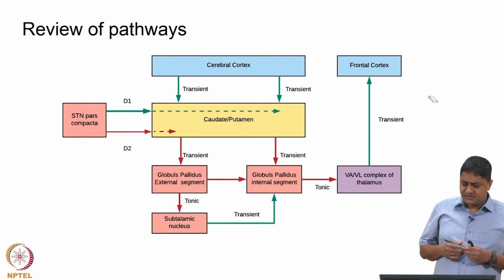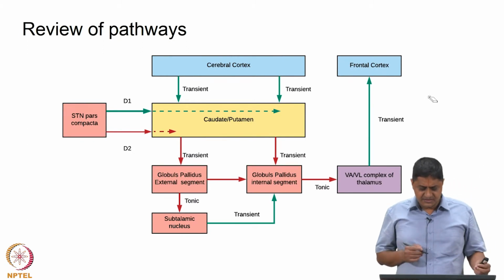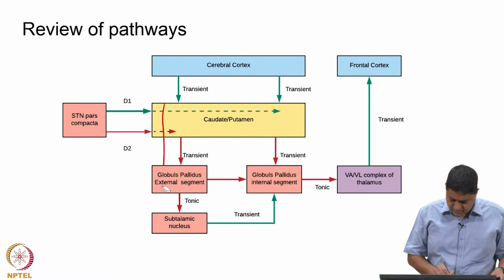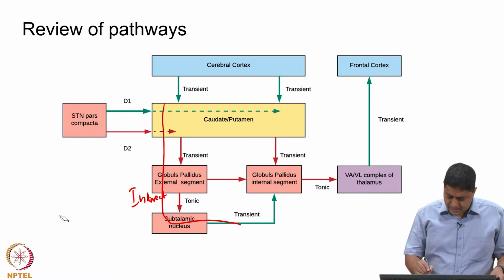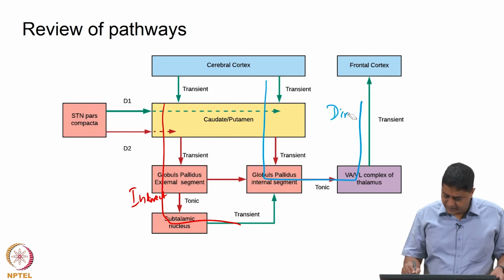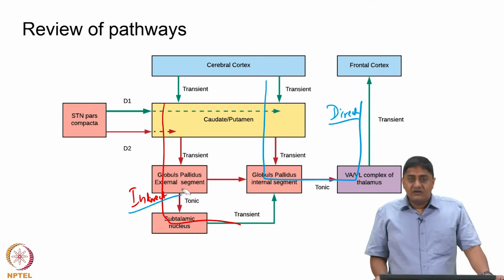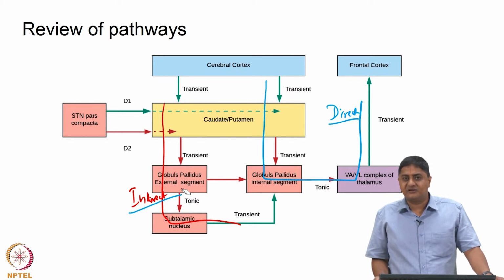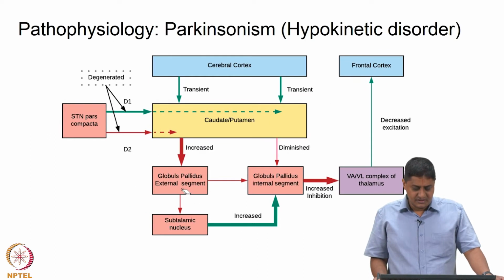How is this caused? Let us remember once again the pathways. This is the indirect pathway and that is the direct pathway. So, depending on which part of the system is compromised, depending on which particular pathway is compromised, the response or the actual manifestation of the pathology is different, right.